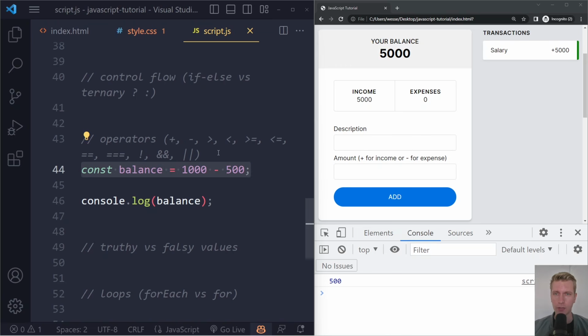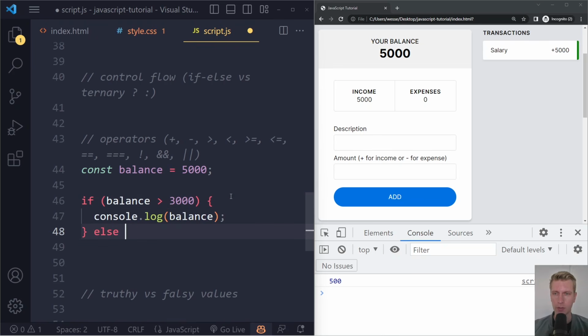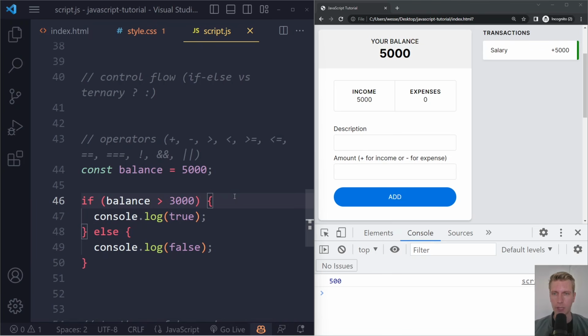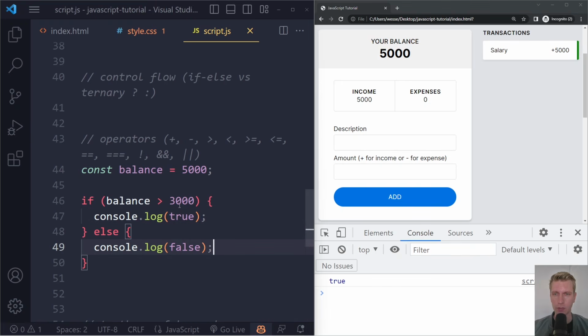Okay, so then we have greater than, we've already seen that. So maybe const balance is 5000. If balance is greater than 3000, then we want to do something, right? Else we want to log false, right? Maybe we can just log true here, console log true. If balance is greater than 3000, we will log true, otherwise false. And we see true here, right? We can also make it 10,000. And if balance is greater than 10,000, if 5000 is greater than 10,000, which is false. So now if I refresh, we get false here, right? So it doesn't run this statement, it goes in this block and runs this statement, right?